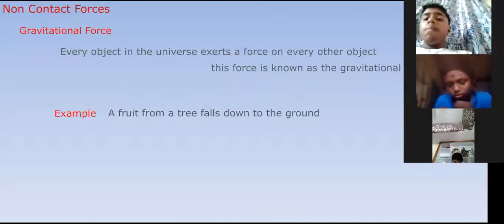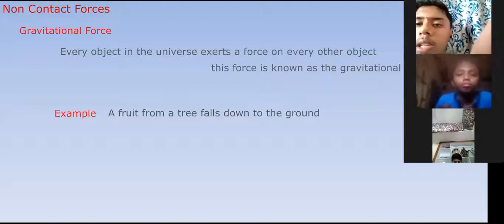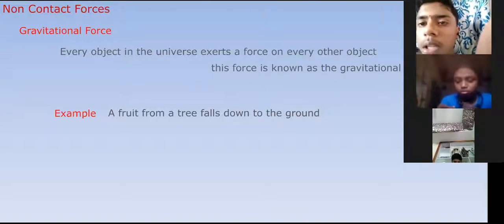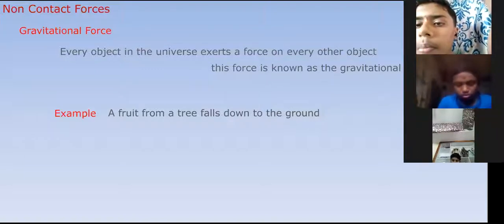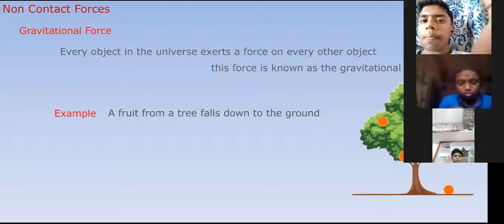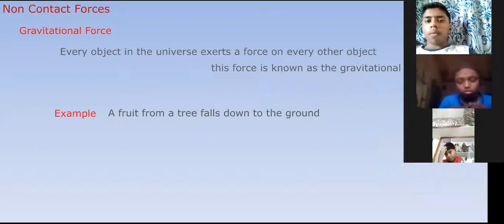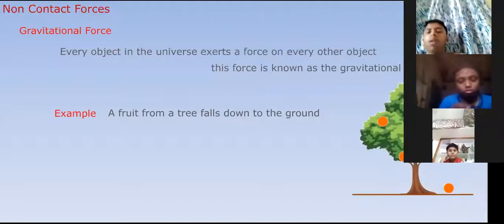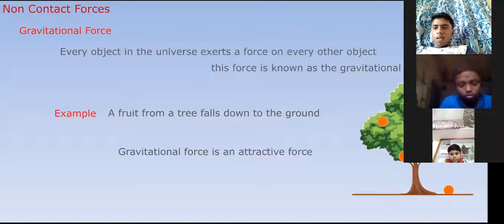Example, take a fruit or a ball. The fruit is falling from a tree. Which direction will it go, upwards or downwards? Downwards, because of gravity, because of gravitational force. See here, the fruit from the tree is falling down. Gravitational force is an attractive force.